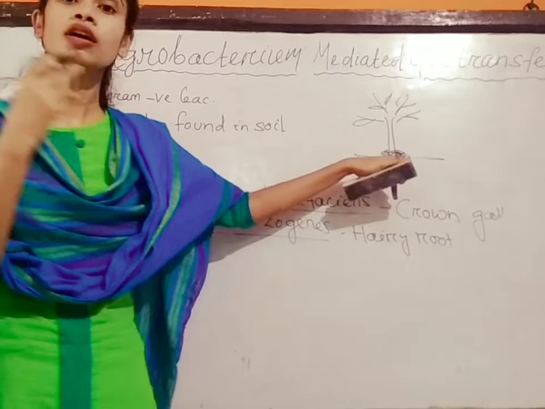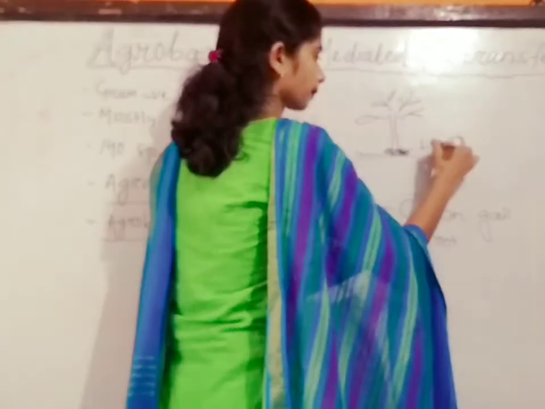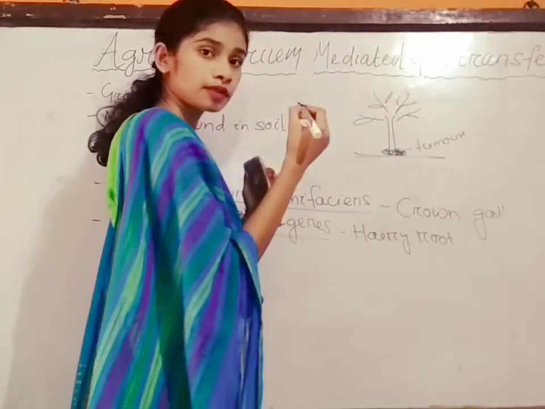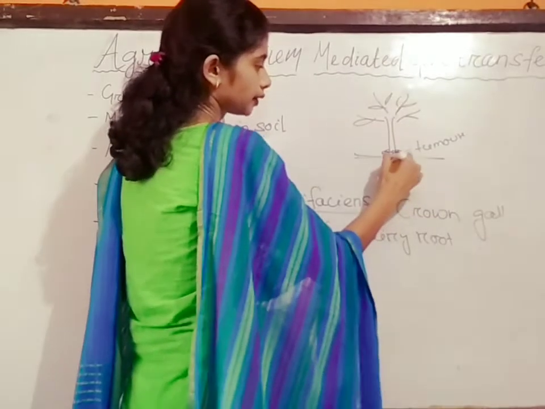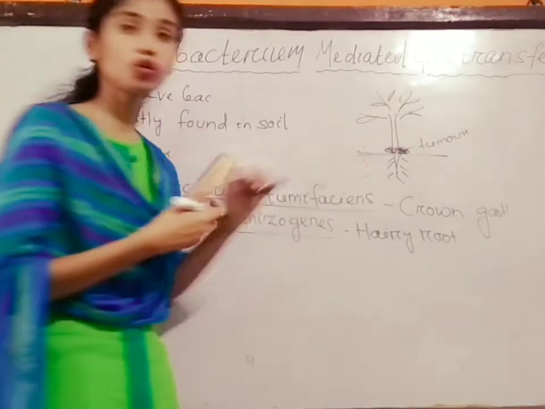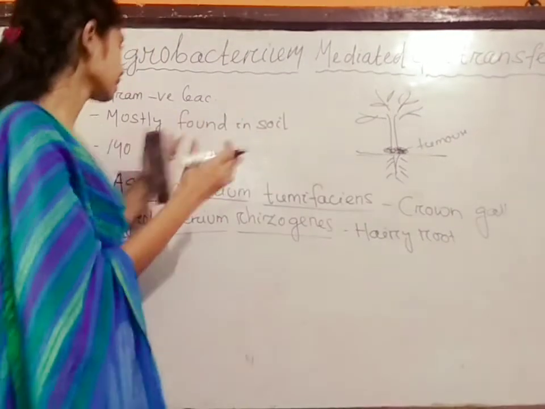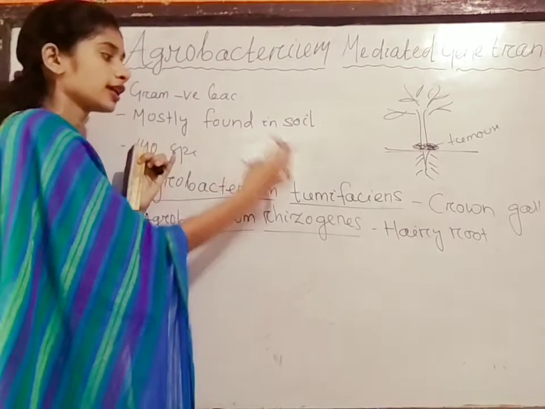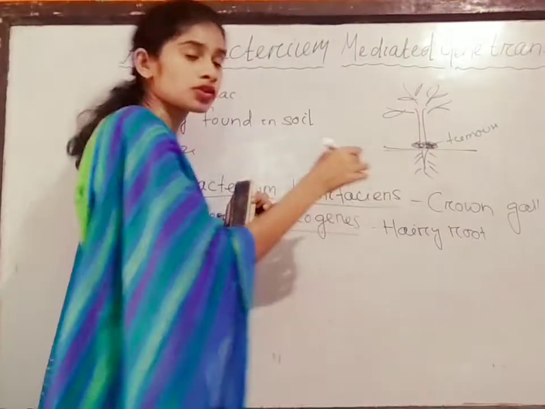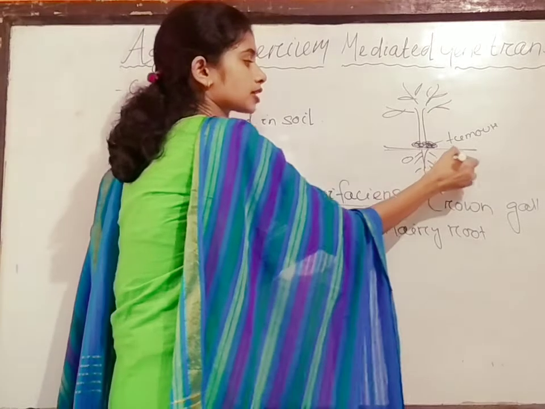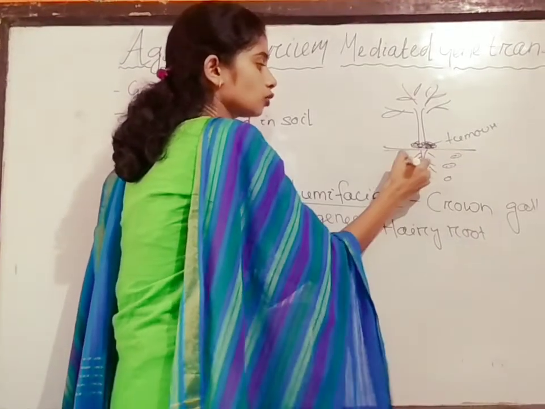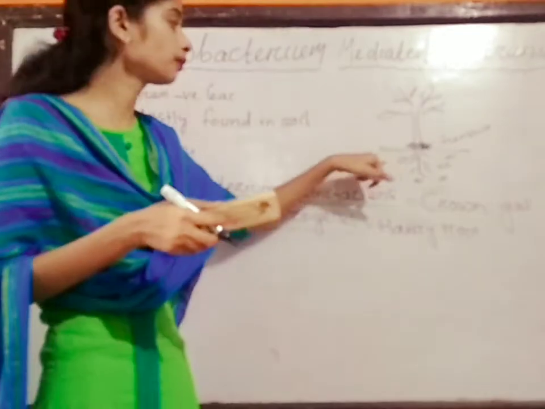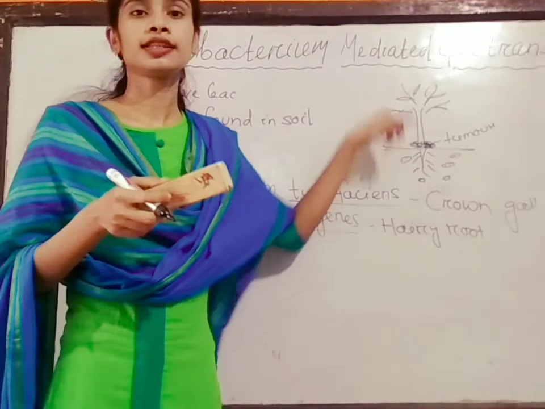Below the soil, near the roots, these Agrobacterium tumefaciens bacteria are present, and due to their presence, crown gall disease occurs in tobacco plants.